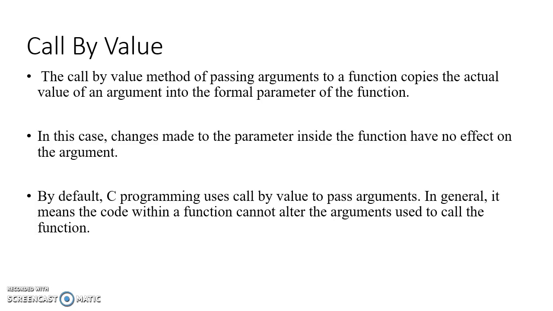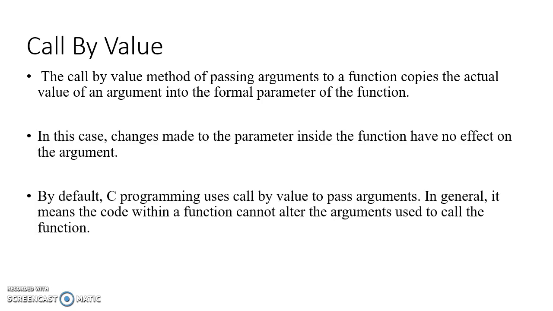Whenever I am passing the parameters through the function call, those are the actual parameters or actual values of arguments, and I am passing those values to the function definition, where they become the formal arguments. This concept is known as call by value